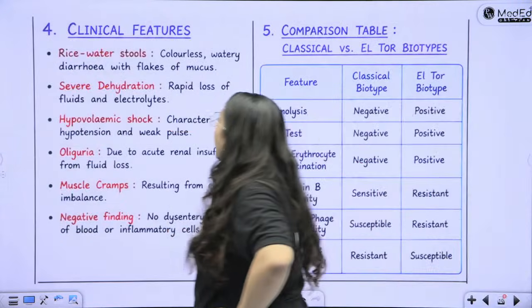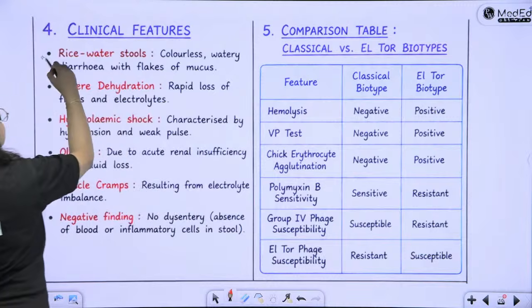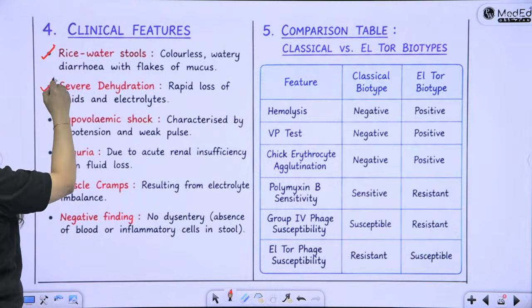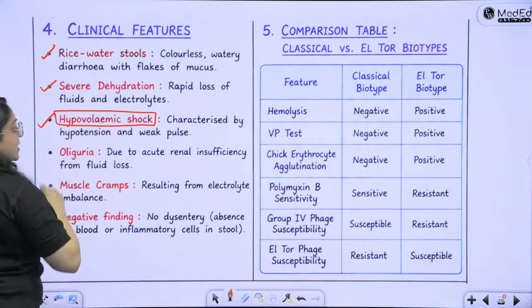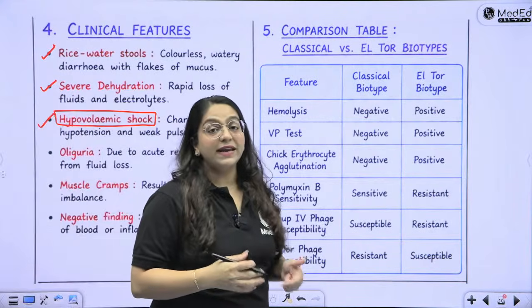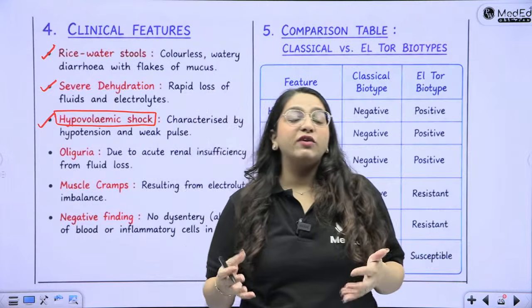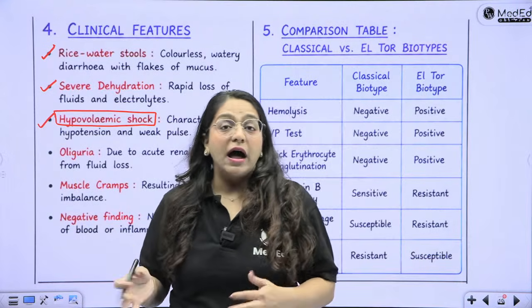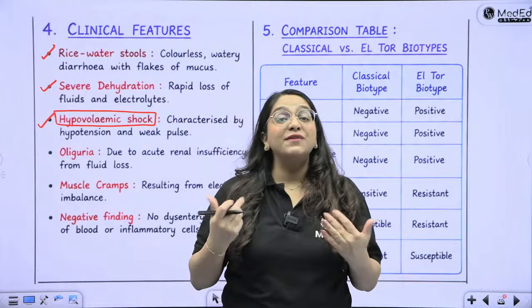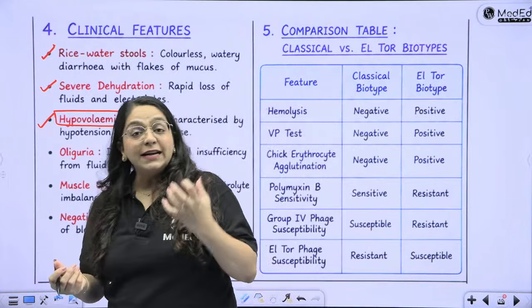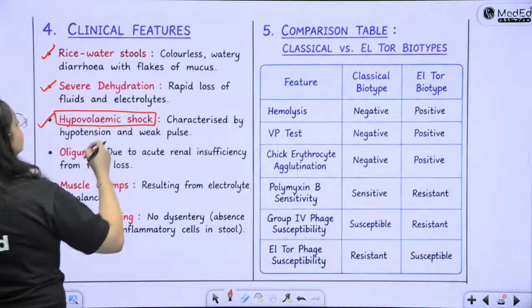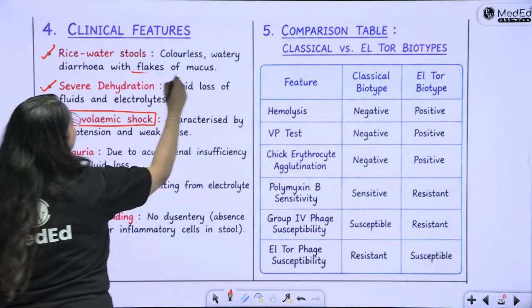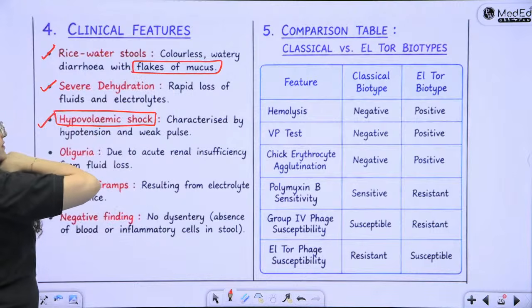All the best. Okay, what are the clinical features? Rice water stools, severe dehydration, hypovolemic shock. This is the problem with it. It is not the diarrhea as such or diarrhea per se which is responsible for high mortality associated with cholera. What is the main reason? It is the severe dehydration which can send the patient into hypovolemic shock. Okay? Rice water stools are colorless watery diarrhea with flakes of mucus.